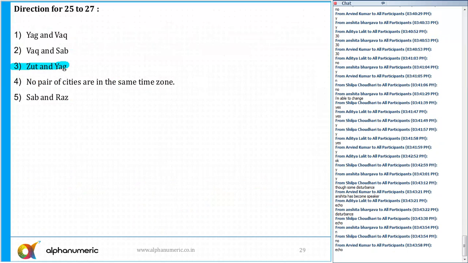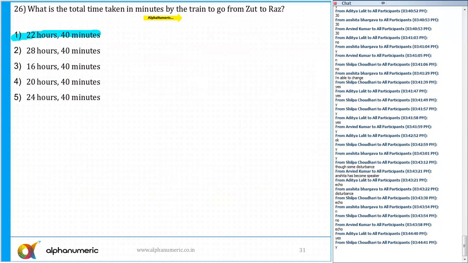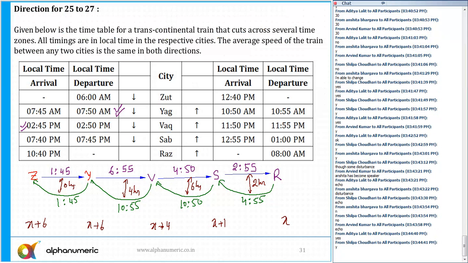Now, slide is also changing. So question number 26: what is the time taken in minutes by the train to go from Z to R? I need to find out the total traveling time. It started at 6 a.m. at Z and arrived at R at 10:40. So here the time is 10:40 p.m. If in the time zone of Z, it will be 10:40 p.m.